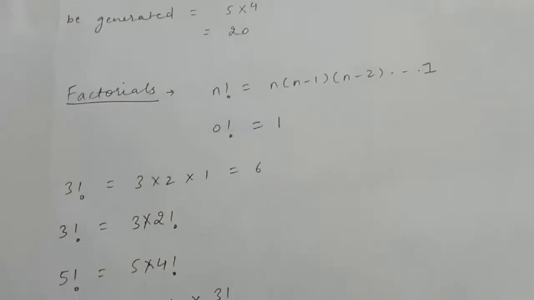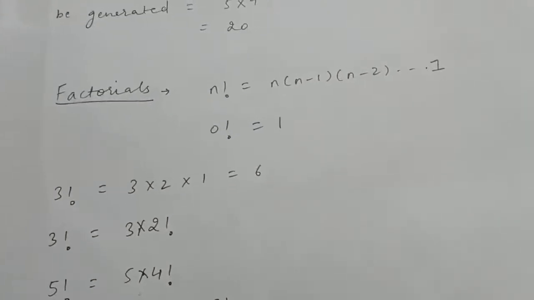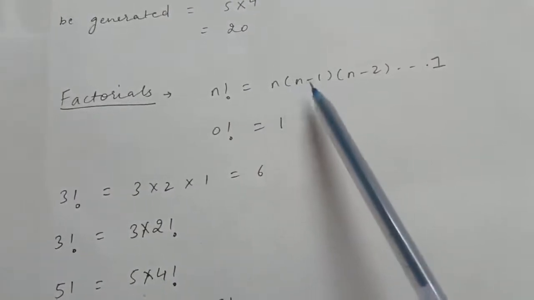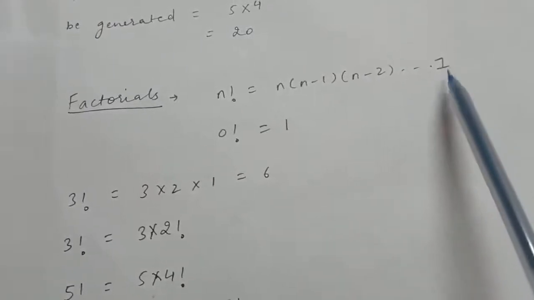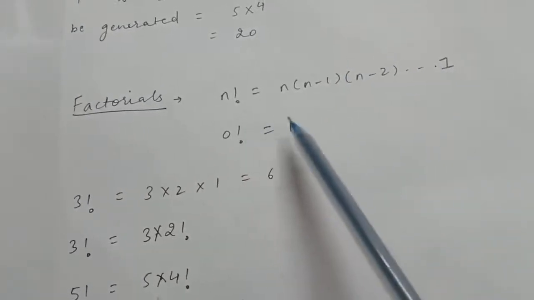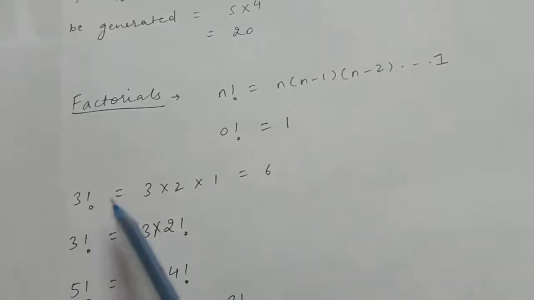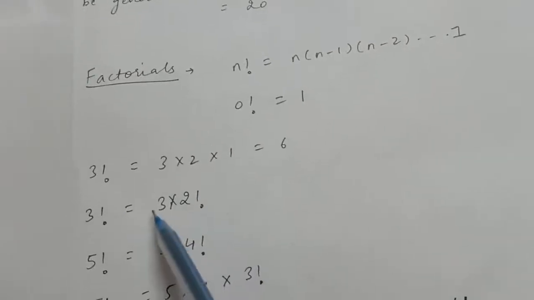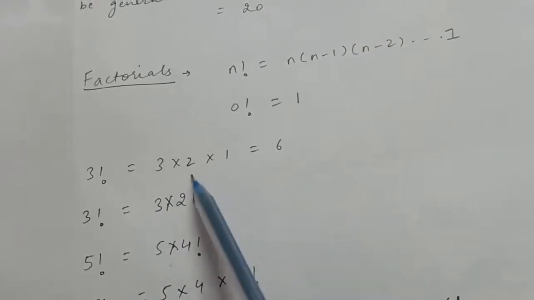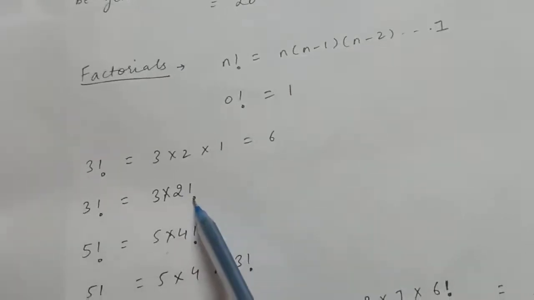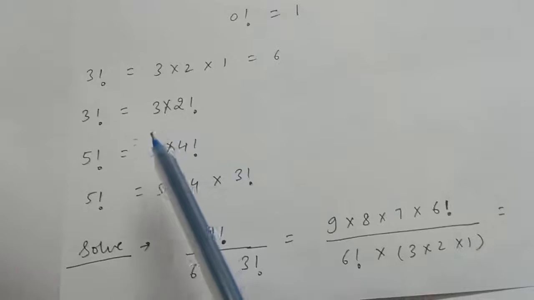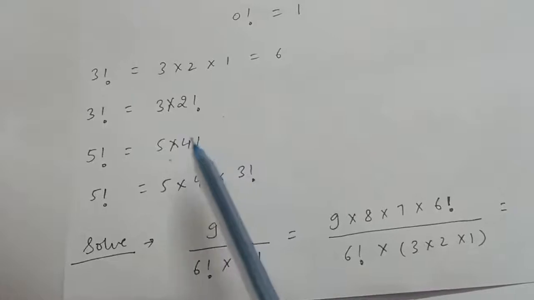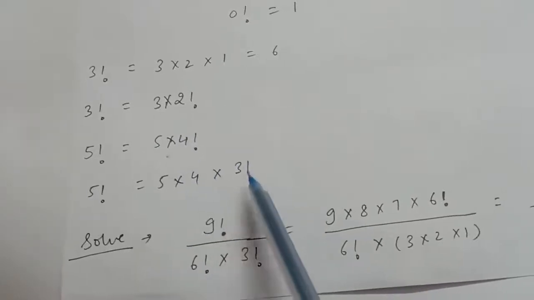Factorials we have discussed earlier also, so I'll tell you quickly about this. n factorial is equal to n into n minus 1 into n minus 2 up to 1, right? And 0 factorial is 1. For example, 3 factorial is 3 into 2 into 1, that is 6. Now see, 3 factorial can also be written as 3 into 2 factorial. 5 factorial can also be written as 5 into 4 factorial, or 5 into 4 into 3 factorial, right?